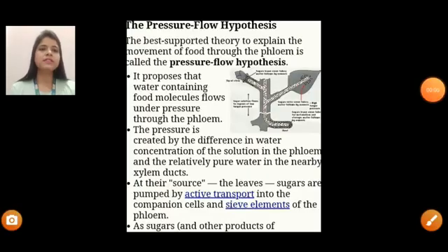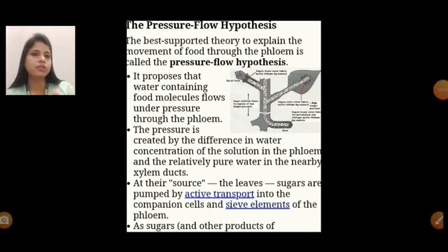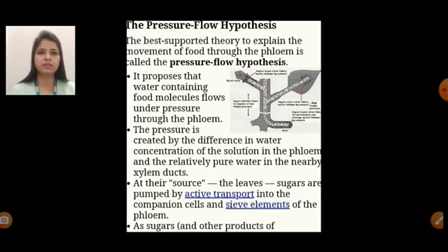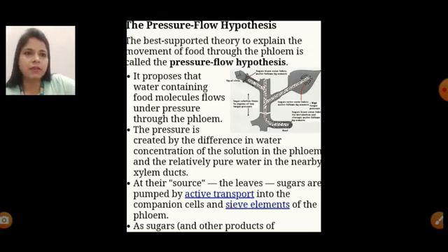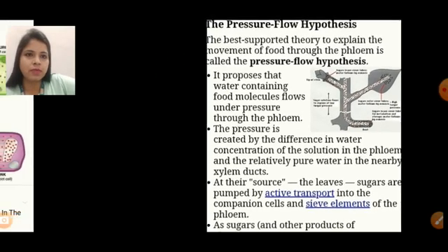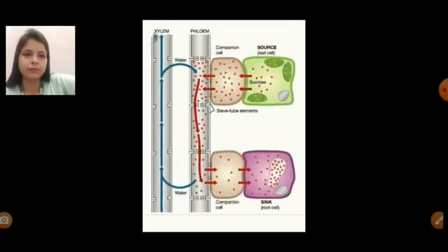Now we will discuss the pressure flow hypothesis. Don't take so much tension about what the pressure flow hypothesis is. The explanation is given in your NCERT book; the name is not given, so the name is the pressure flow hypothesis. This is the mechanism that explains the movement of food from source to sink, the best supported theory to explain the movement of food. I will explain this whole mechanism with the help of this diagram.